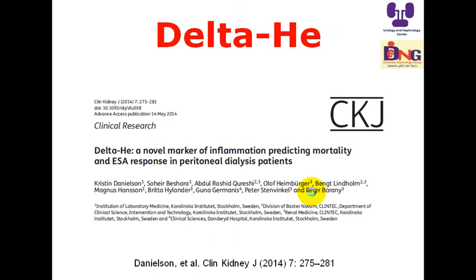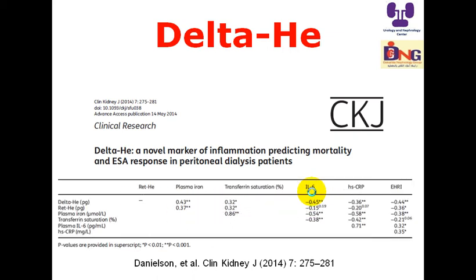But if the iron is not available, and iron is not available in dialysis patients whenever there is high inflammation, because inflammation stimulates the release of hepcidin from the liver, which makes iron unavailable for the reticulocyte and erythrocyte. So delta hemoglobin, or hemoglobin inside the reticulocyte, decreases if there is inflammation and hepcidin is there.